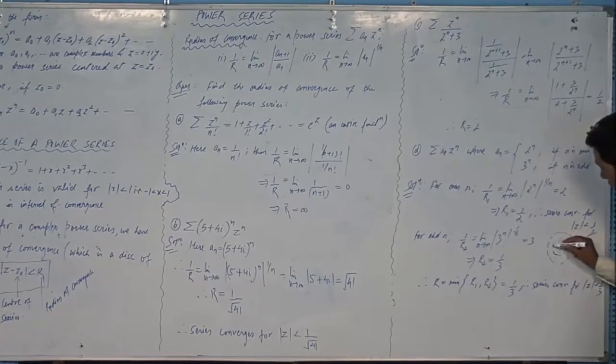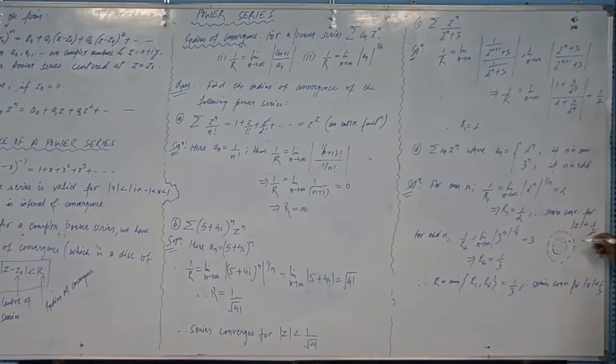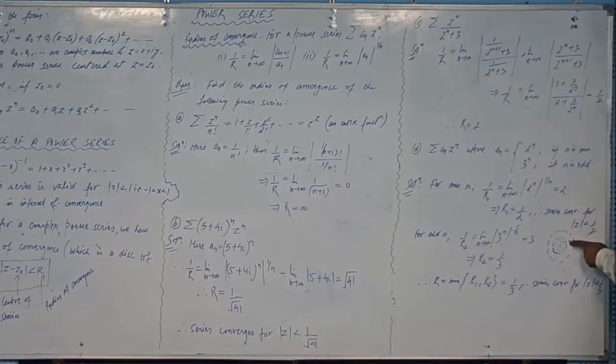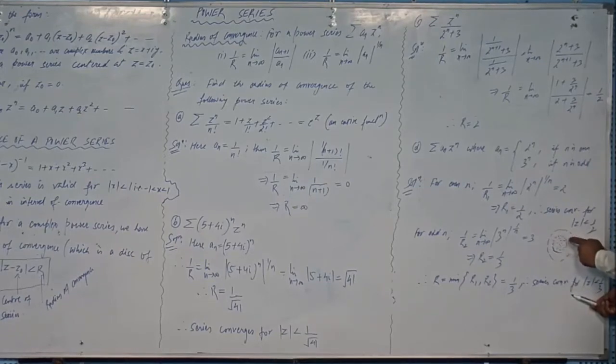Any number belonging to this smaller disk will give the domain of convergence finally, because if you choose a number here like this, if you take this point and this point, for this point the first series will converge, but for this point the second series will diverge. See the domain of the second series. So we cannot say that the series will converge for this region.